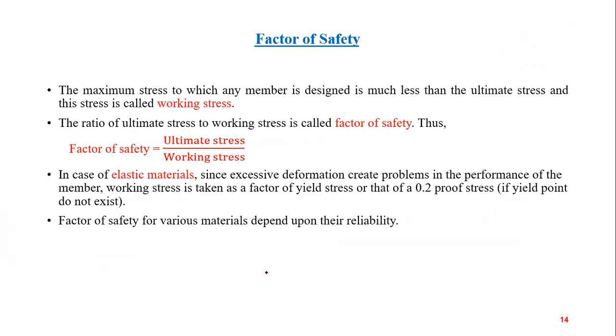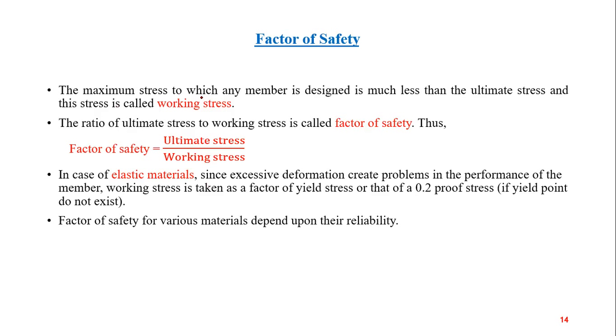Now, factor of safety. This term you must have heard, and this term is used throughout this section. Whatever subject we study, be it machine design or mechanics of materials, this is a common term which will be used time and again. So what is factor of safety?